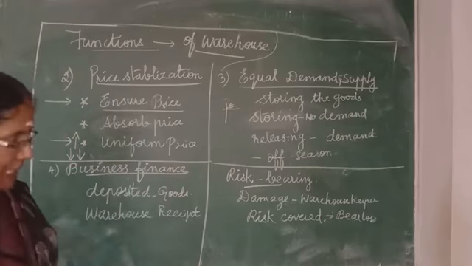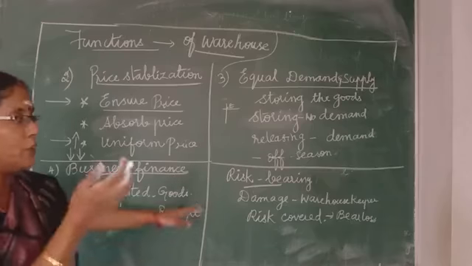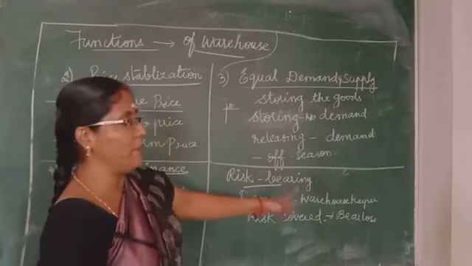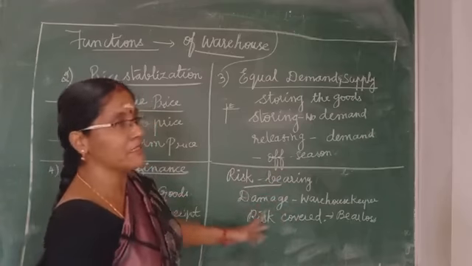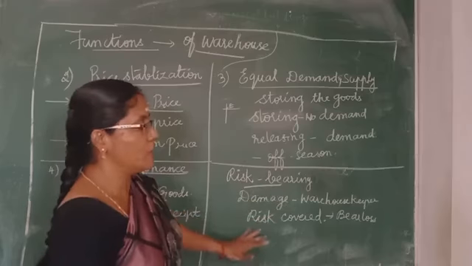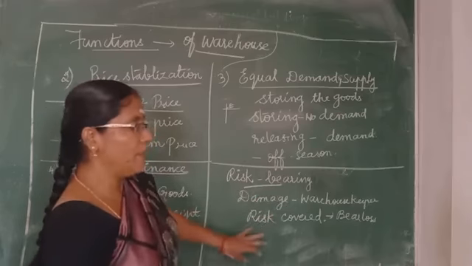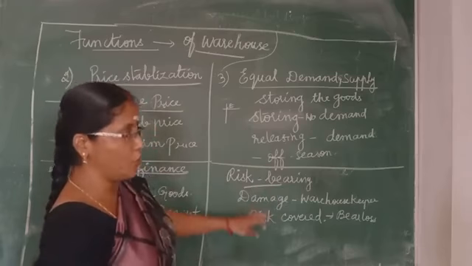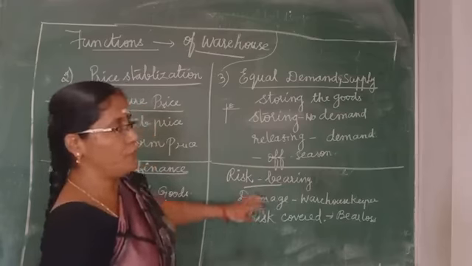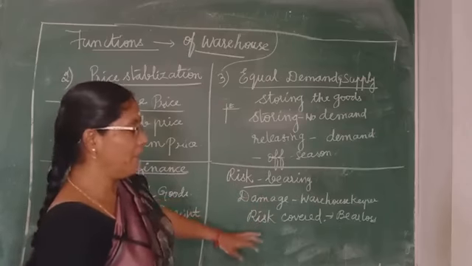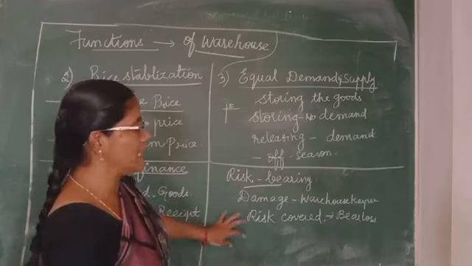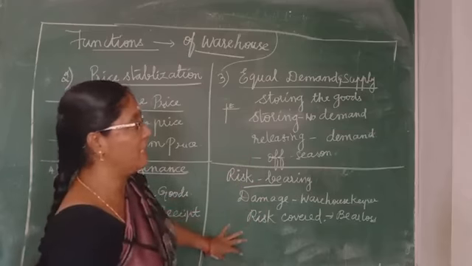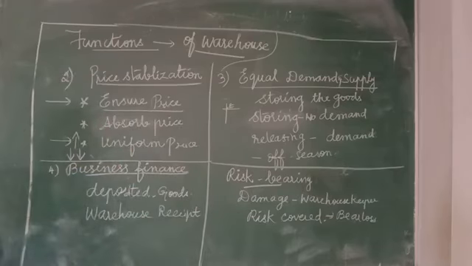In case of any damages, if the goods are lost, the warehouse keeper will bear the risk of the loss of the goods, because the value of the goods stored in the warehouse will be given by the warehouse keeper. So the risk is also covered in the warehouse. Then let us move on to preparation for sale, widening the marketing area, value added service.